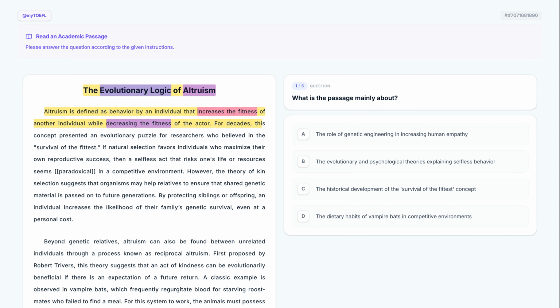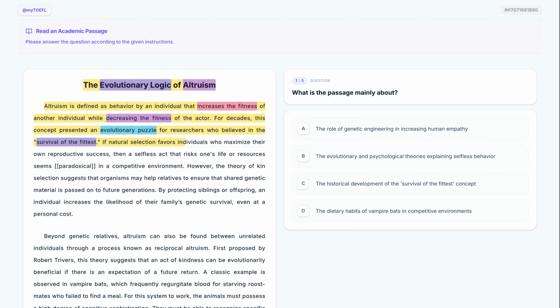For decades, this concept presented an evolutionary puzzle for researchers who believed in the survival of the fittest. The author introduces a historical conflict here, describing altruism as an evolutionary puzzle. It challenges the traditional understanding of survival of the fittest, creating a need for the theories that will follow in the text. If natural selection favors individuals who maximize their own reproductive success, then a selfless act that risks one's life or resources seems unlikely in a competitive environment.